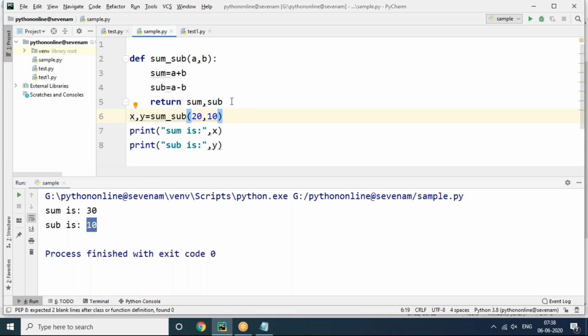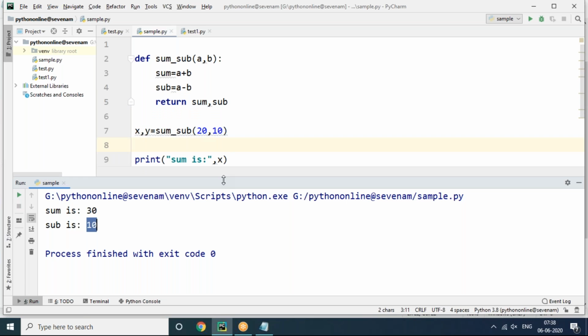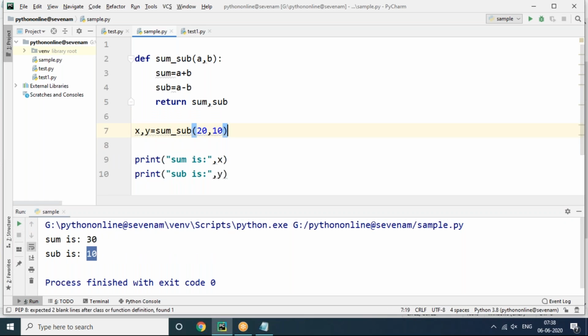So what is happening here? I'm calling this function with two arguments, 20 and 10. The function takes a value 20, b value 10, and it computes 30 and 10. It's doing multiple tasks and returning two values: sum is going to return and sub is going to return.